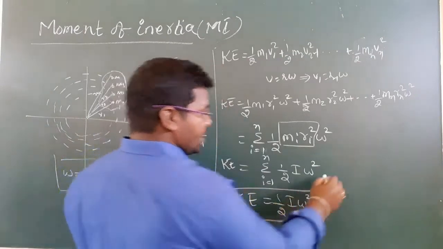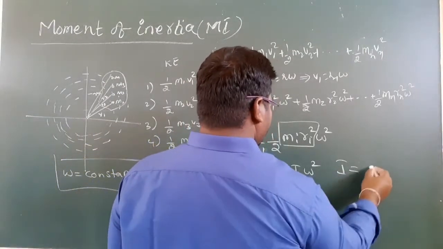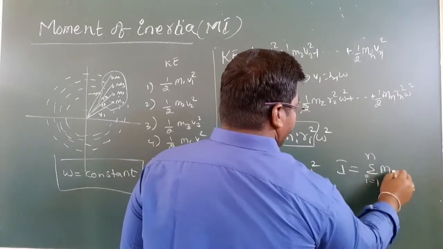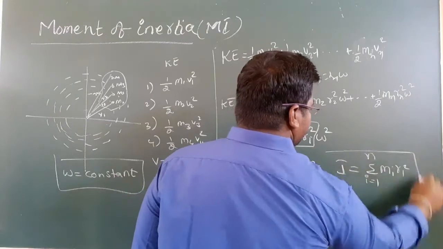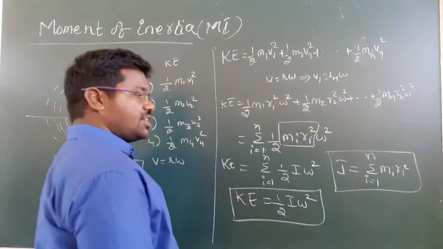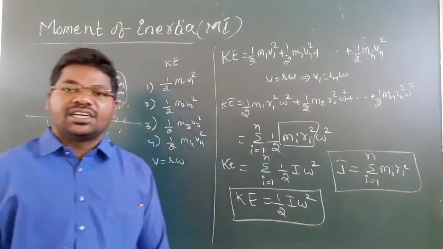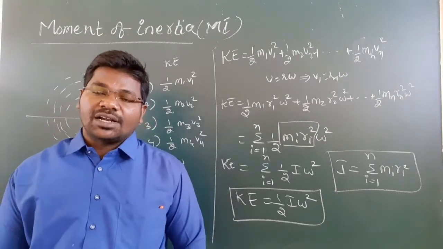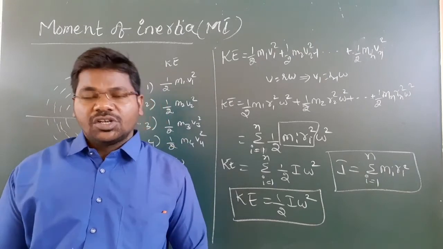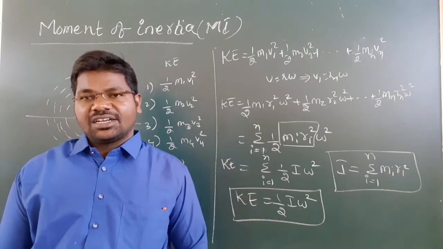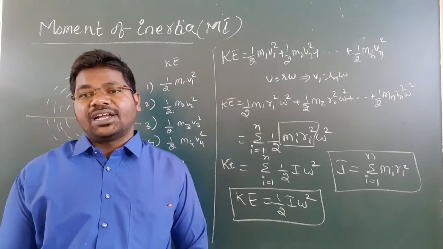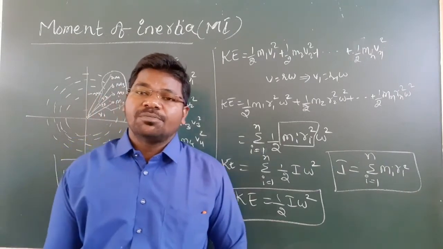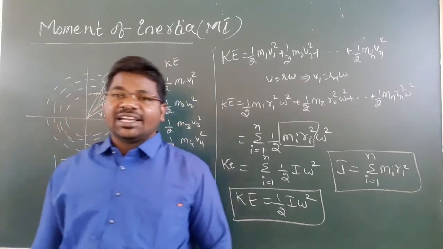Here, what is I? I is equal to the sum from i equal to 1 to n of mi ri square. This we call the moment of inertia. This is the derivation, my children. The derivation is not important, but at least remember the formula. Moment of inertia is an opposing property of a rotating rigid body.